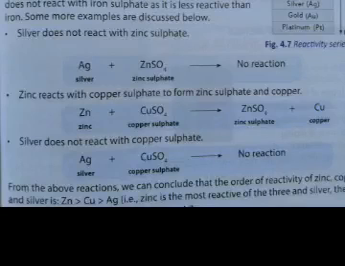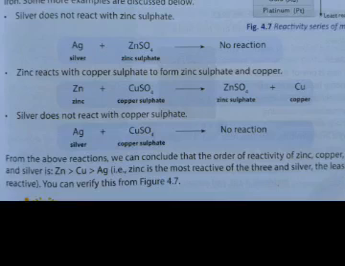Silver does not react with zinc sulfate. Silver, Ag, plus ZnSO4, zinc sulfate, arrow, no reaction. This is because silver is less reactive and placed below the zinc in the reactivity series. However, zinc reacts with copper sulfate to form zinc sulfate and copper, that is zinc plus CuSO4 arrow ZnSO4, zinc sulfate, plus Cu. Silver also does not react with copper sulfate. Silver plus CuSO4 arrow no reaction.